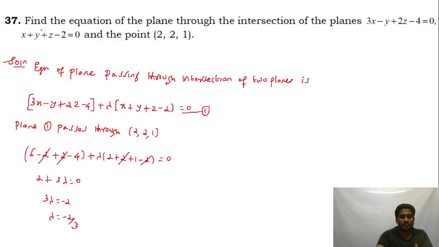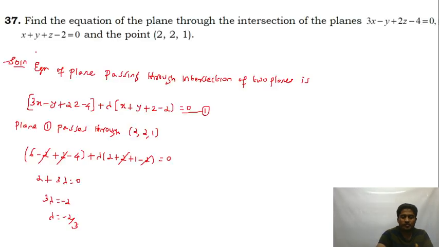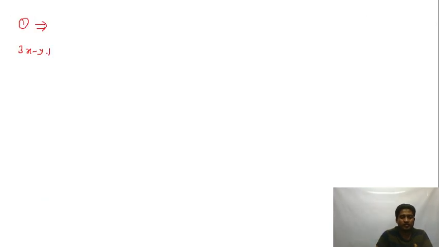If I substitute in plane 1, it becomes 3x minus y plus 2z minus 4, with lambda equal to minus 2 upon 3, times x plus y plus z minus 2, is equal to 0.